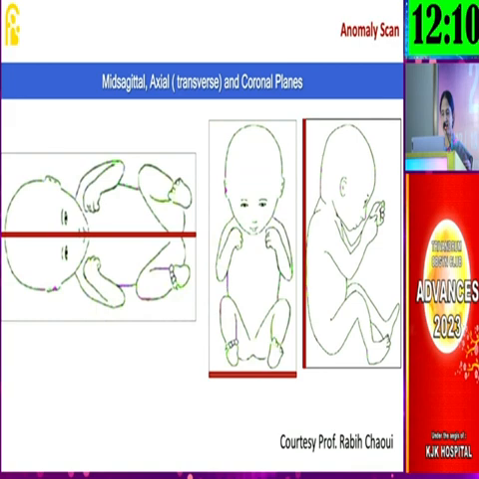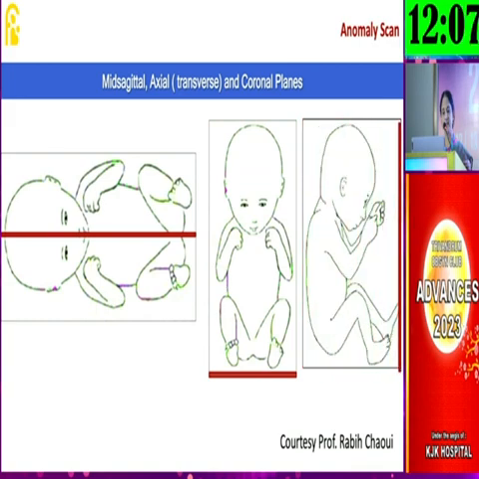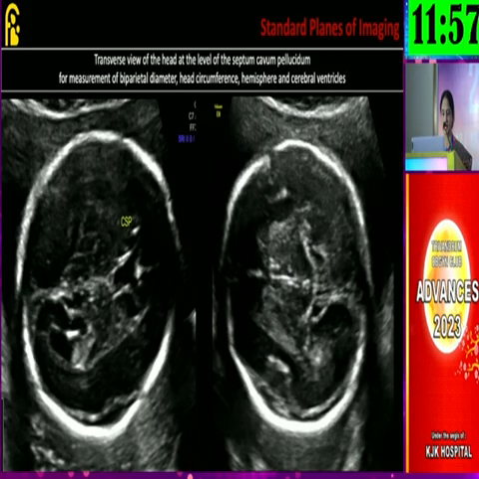The anomaly scan essentially goes through three planes, that is mid-sagittal, axial, and coronal. Most of the time in the mid-trimester anomaly scan, we depend a lot upon the axial planes, that is, transverse planes of the fetus. So the standard planes of imaging, first the head. This is a transverse section of the fetal head, where you can appreciate the cranium integrity, and the suture lines we can appreciate. Midline falx, which is interrupted by the cavum septum pellucidum, and then frontal horns are seen. In the same area, we also can appreciate the lateral ventricle.